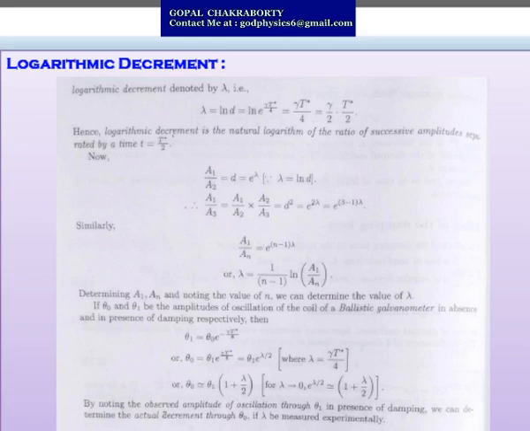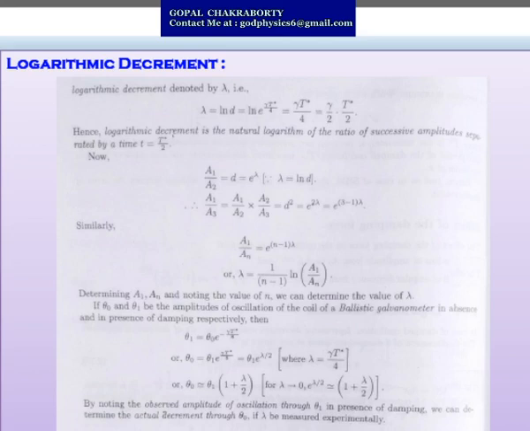Hence the logarithmic decrement is the natural logarithm of the ratio of successive amplitudes separated by a time small t equals capital T by 2. So that is equal to half of the time period.